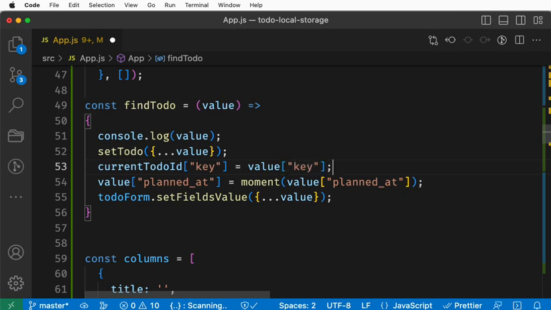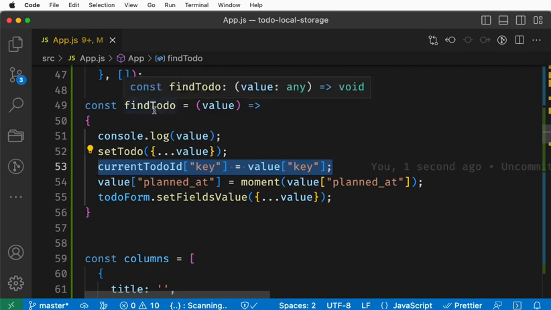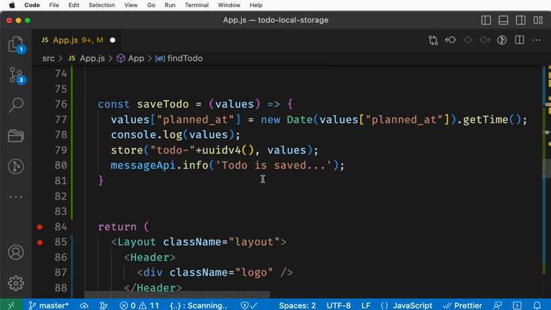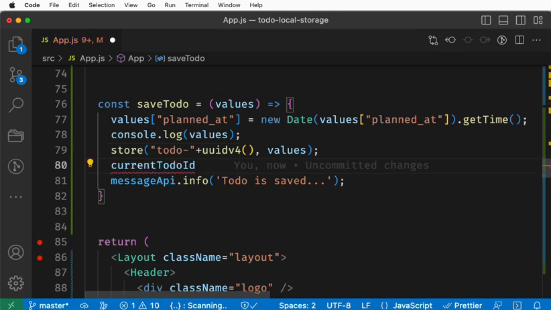The key is what we set, right? When I click find, or when I click one of the objects, I'm setting the key value into the current to do. After I save, I also set it to null, which means after I save new data, I set that particular value to null. When I open, I'm setting the value. Here, what do I do?